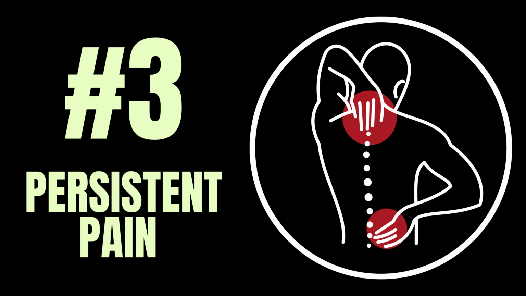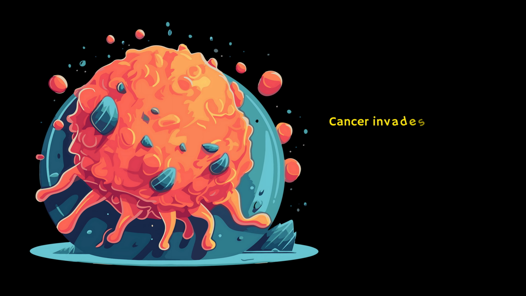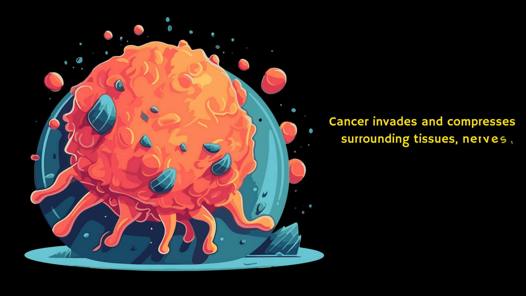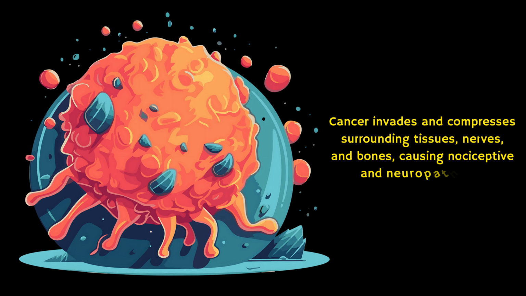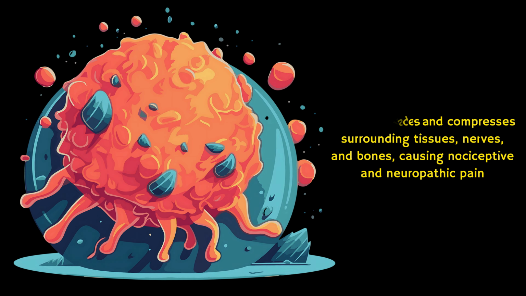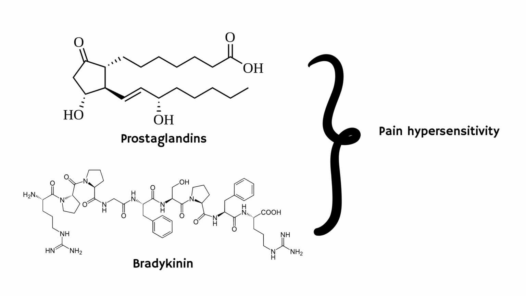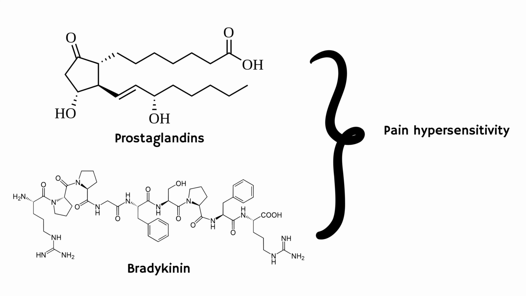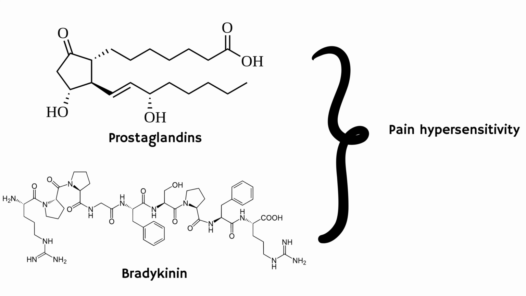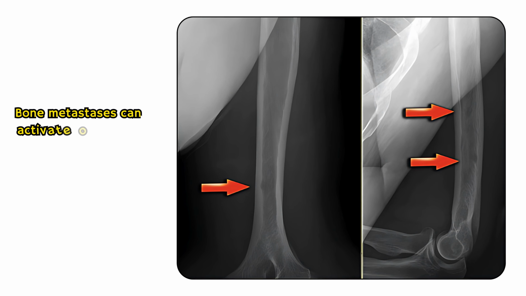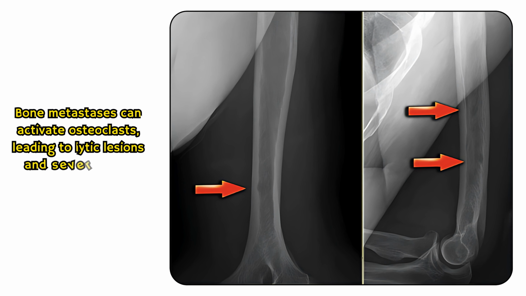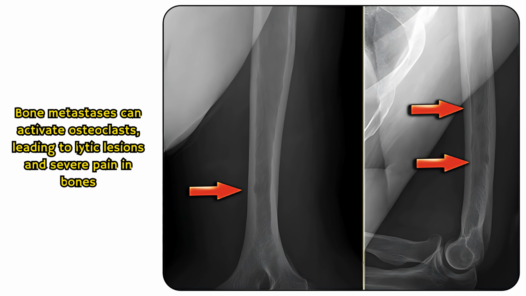Number 3, persistent pain. Cancer invades and compresses surrounding tissues, nerves, and bones, causing nociceptive and neuropathic pain. Inflammatory mediators such as prostaglandins and bradykinin contribute to pain hypersensitivity. Bone metastases can activate osteoclasts, leading to lytic lesions and severe pain in bones.